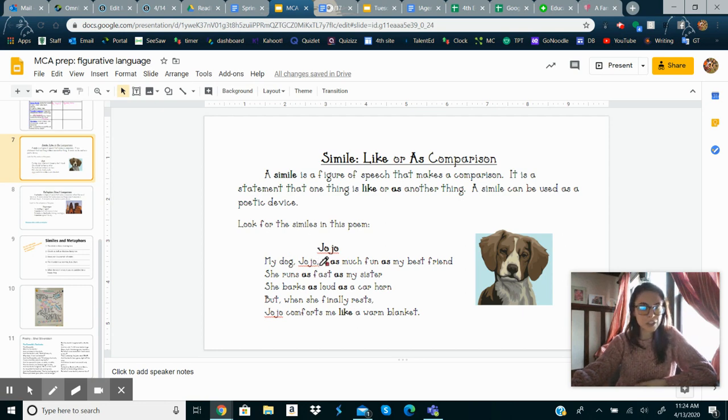So for example, here's this poem called JoJo. My dog Jojo is as much fun as my best friend. So the two things it's comparing are my dog Jojo and my best friend. But what are we describing about those two things? And how are we connecting those two things and comparing them? Well, here it says my dog Jojo is as much fun as my best friend. So they're saying that their dog Jojo is super fun, right? Just like your best friend.